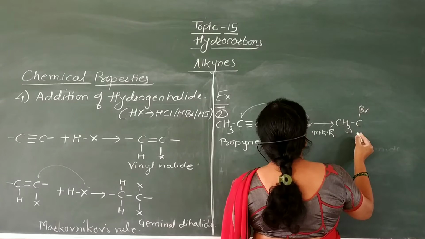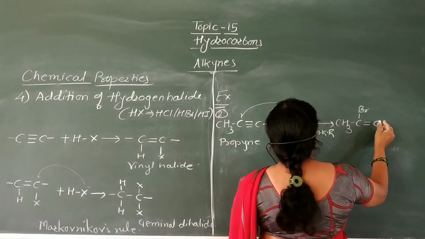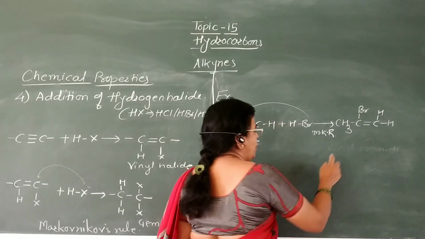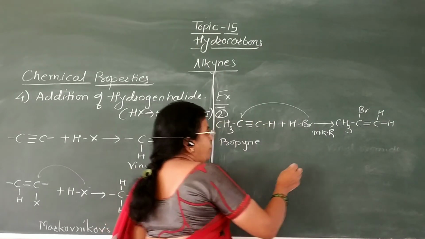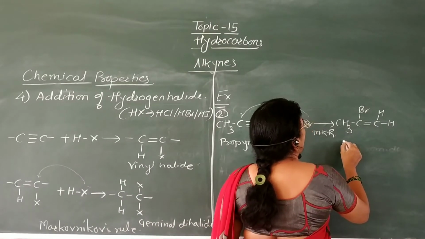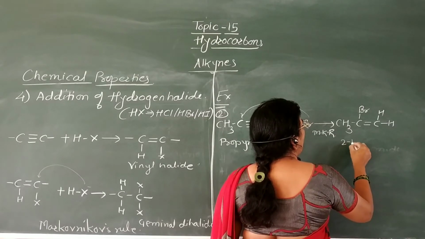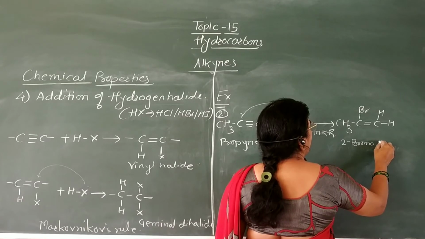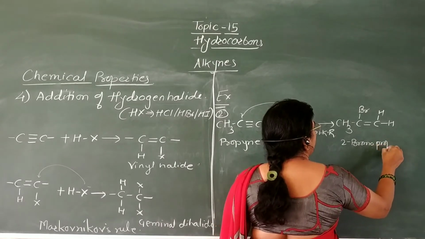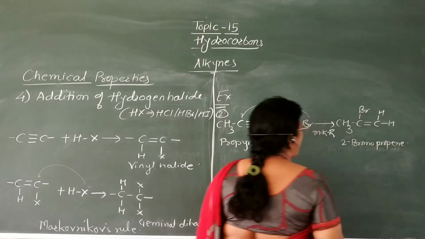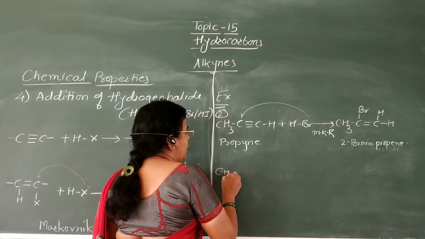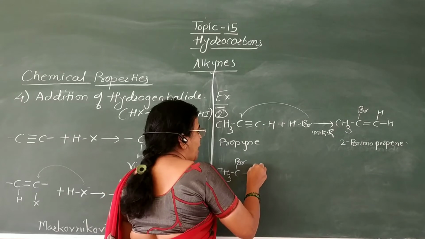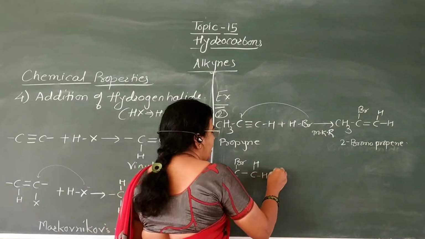CH3–C(Br)=CH2. Now here formation of 2-bromopropene. Now this 2-bromopropene again undergoes addition of HBr.